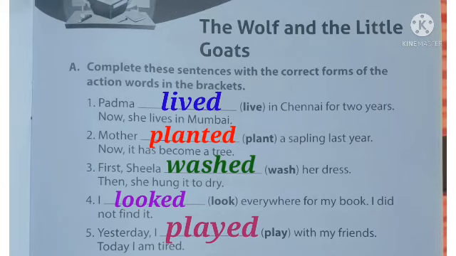First one: Padma lived in Chennai for 2 years. Now she lives in Mumbai. Second one: mother planted a sapling last year. Now it has become a tree. Third one: first Sheila washed her dress, then she hung it to dry. Fourth one: I looked everywhere for my book. I did not find it. Fifth one: yesterday I played with my friends. Today I am tired.